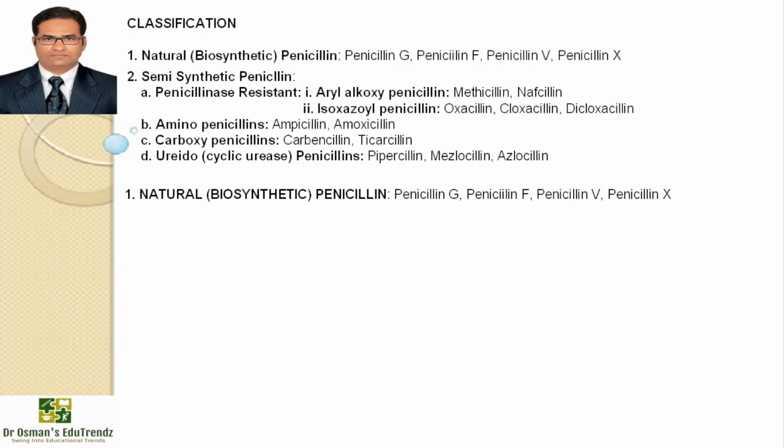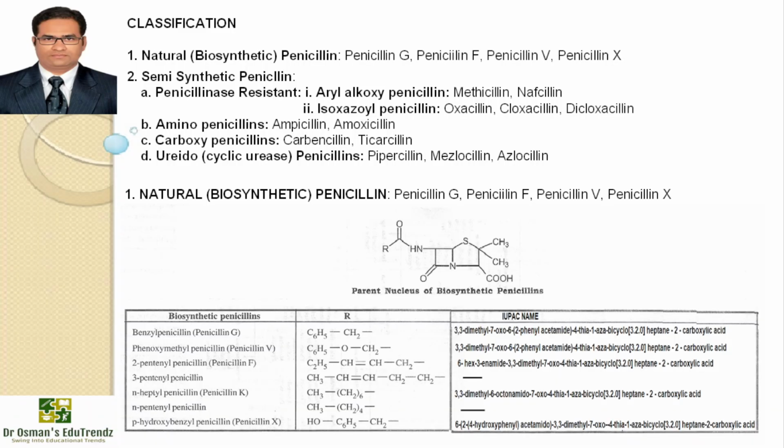Let us try to decode them in detail. Natural biosynthetic penicillins, for example penicillin G, penicillin F, and penicillin X. You can see on the screen the names of the biosynthetic penicillins and the basic nucleus, the parent nucleus, and the substitution is at the R position.